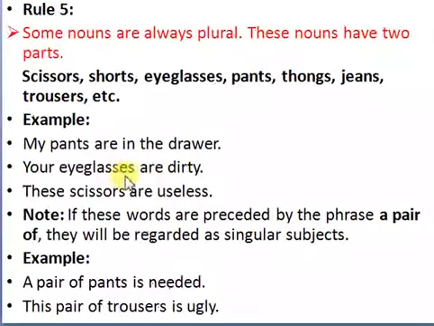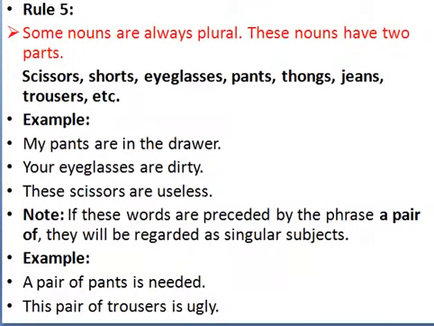Your eyeglasses are dirty. These scissors are useless. The note: if these words are preceded by the phrase "a pair of," they will be regarded as a singular subject. See, a pair of pants is needed. This pair of trousers is ugly. So when these words are preceded by the phrase "a pair of," then it is regarded as a singular subject. Okay, just remember it.